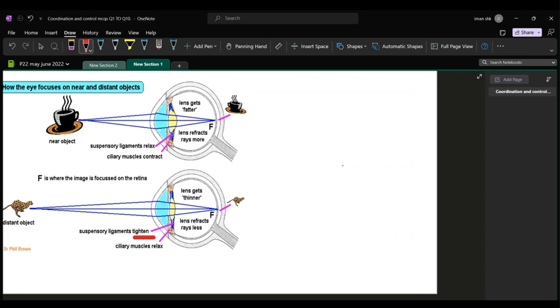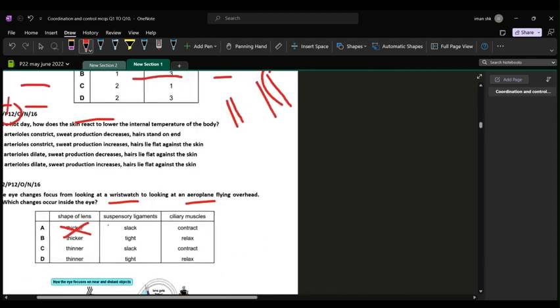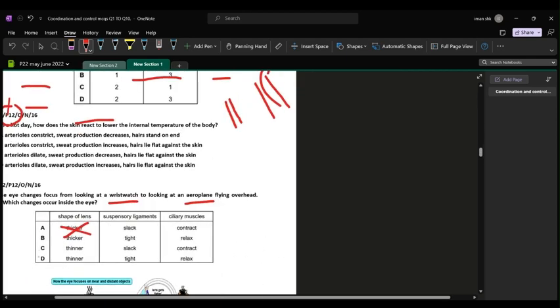And the eye does not have to do much work when there's a distant object. That is because light जब distant object से आ रही होती है, it is already organized in parallel. You can see. So they do not have to do much work. And ciliary muscles relax. And there is less refraction of rays. So keeping all these things in the mind, option D is the correct one. Because the suspensory ligaments tighten and the ciliary muscles relax.